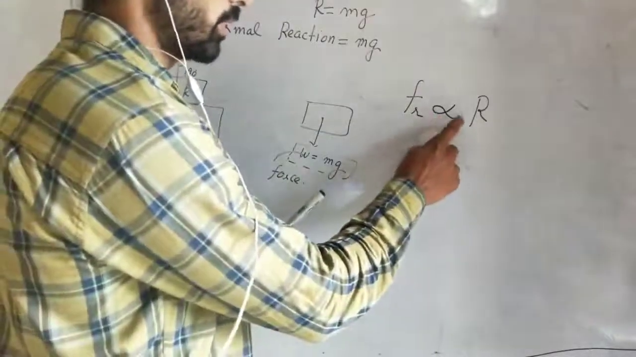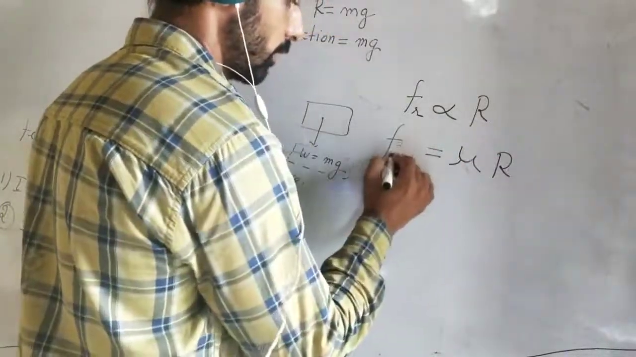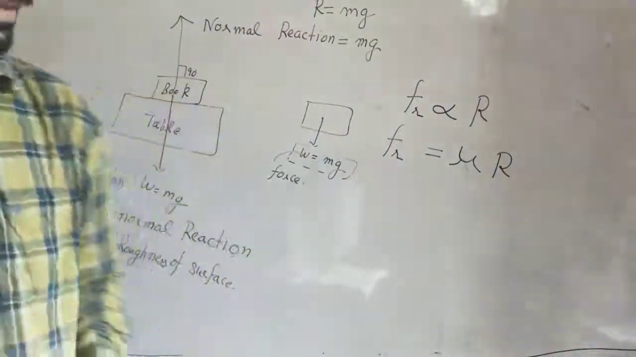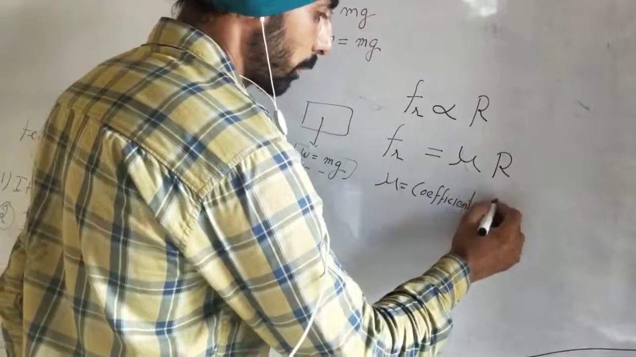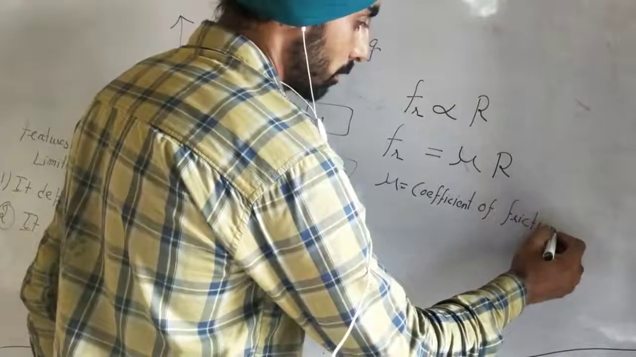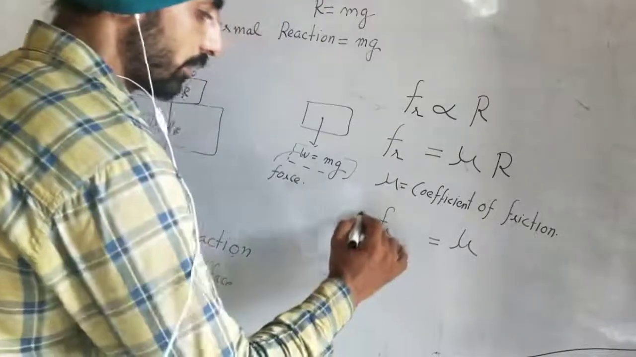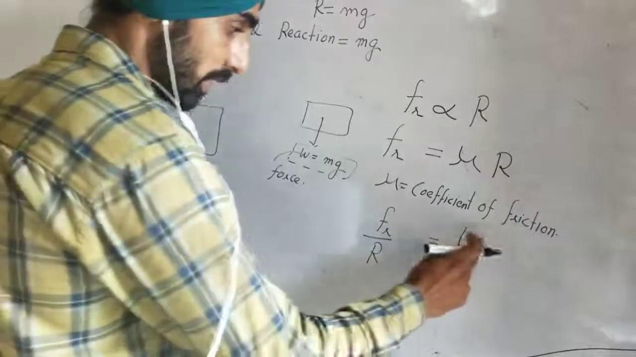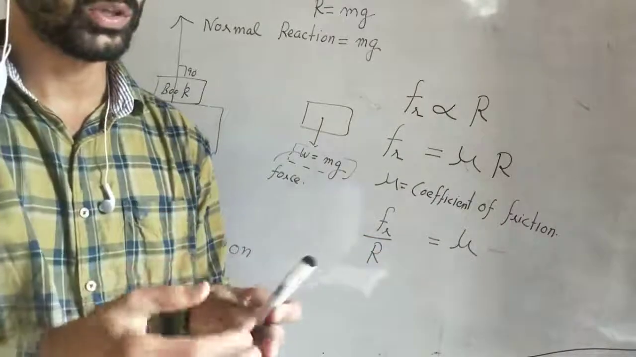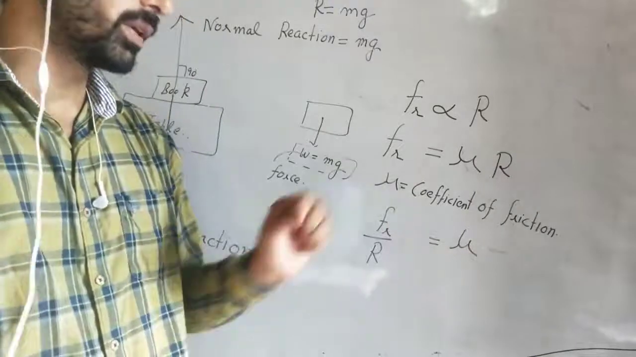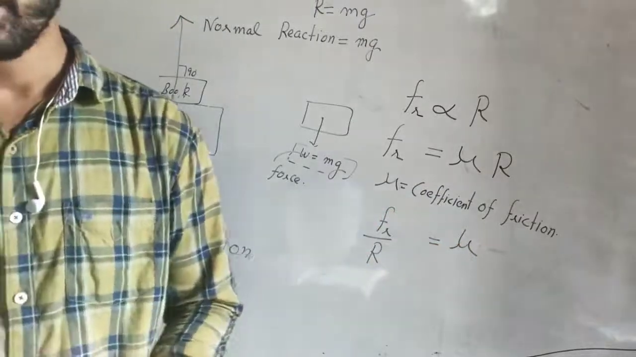Now we remove this directly proportional sign and a constant is introduced, that is mu into R. What is this mu? This mu is known as coefficient of friction. So what is the value of this mu? Mu is frictional force upon this. If friction is more then mu will also be more, and where mu is more the friction will also be more. Mu belongs to the surface. If the surface is very rough then its mu will be very high and the friction will also be more. If a surface is very smooth its mu will be less and friction will also be less. Mu is known as coefficient of friction.